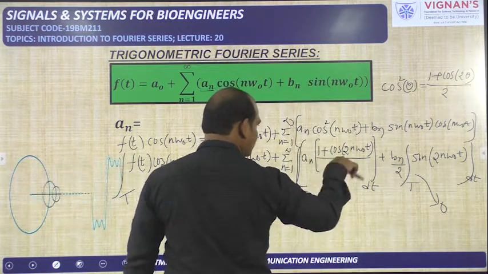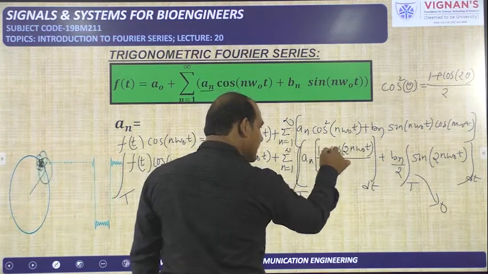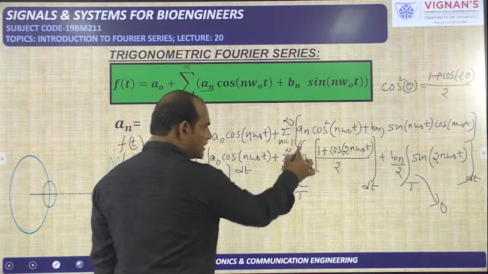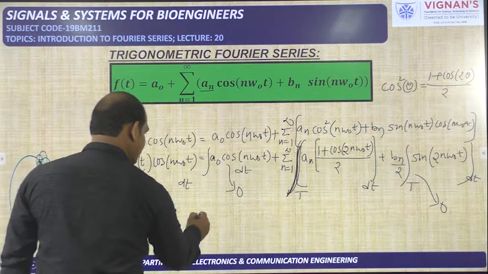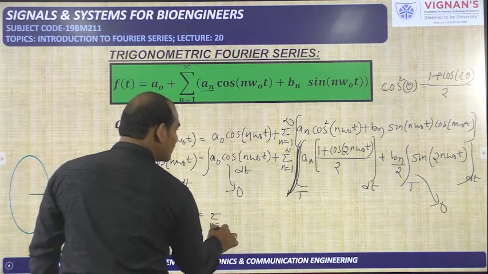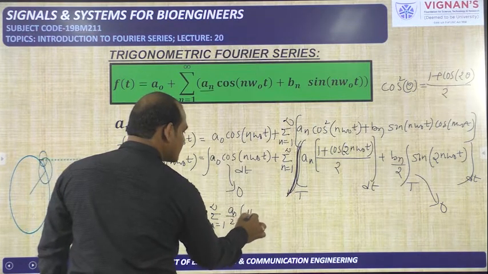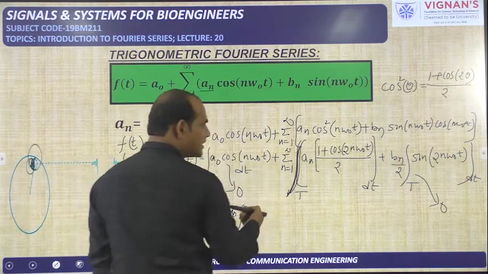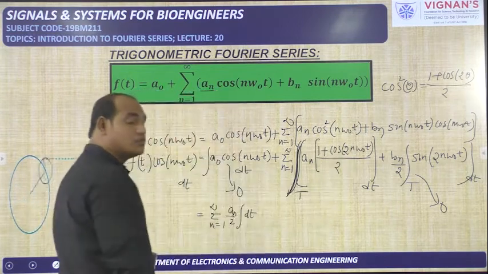But if you see this one, here 1 by 2 plus cos 2n omega naught t by 2 is there. Here two terms are there. For those two terms we need to do the integration over one period. So for the first term it is sigma n from 1 to infinity an by 2 integral dt. That is the first term, an by 2 integral 1 into dt. Next one is integral an by 2 into cos of 2n omega naught t.